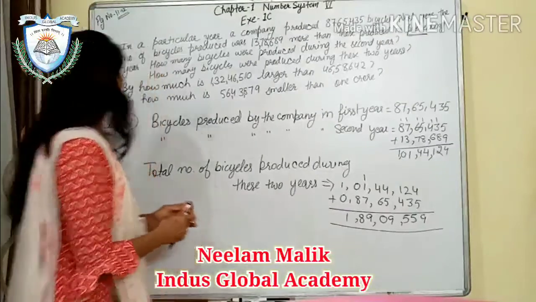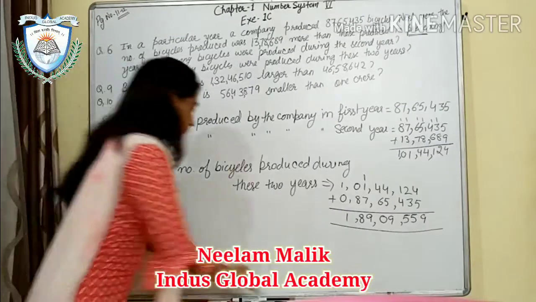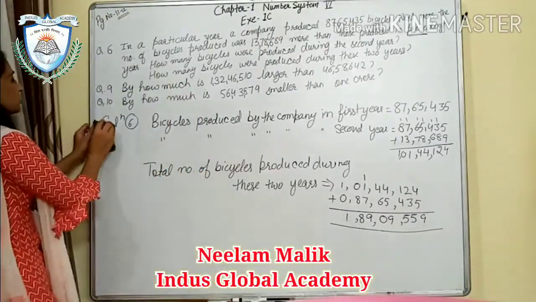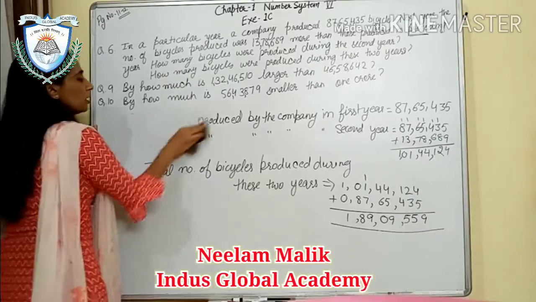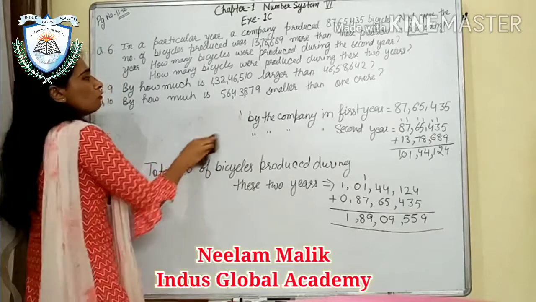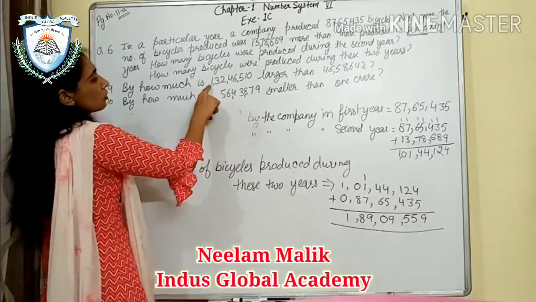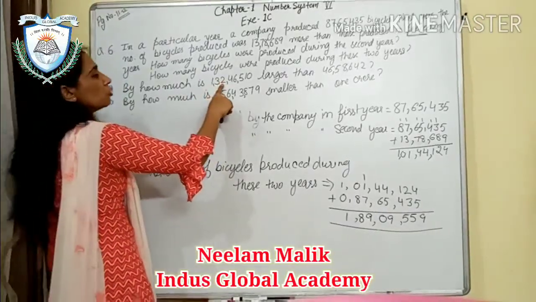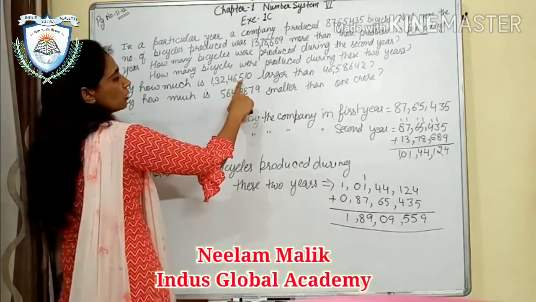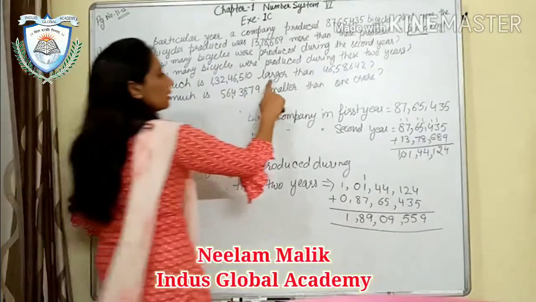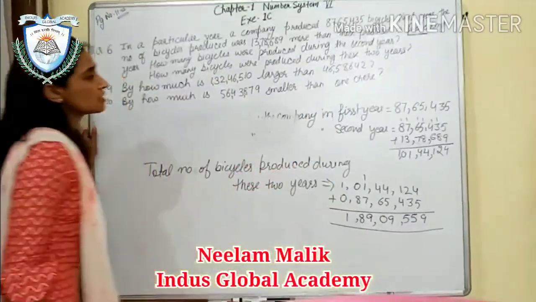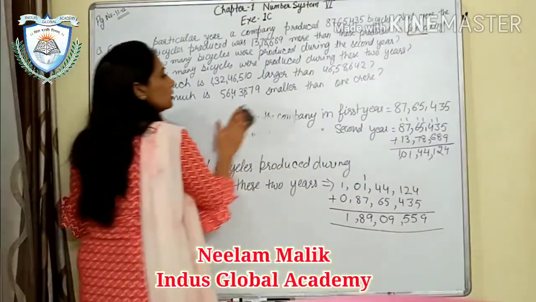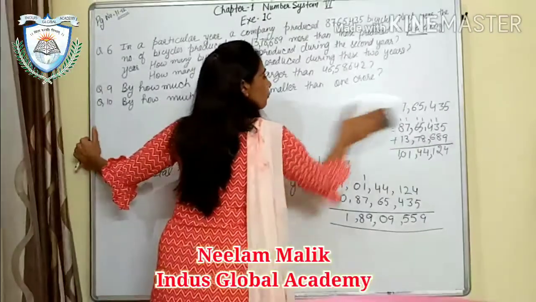Now we will do question number 9. In question number 9, the statement is: by how much is 1 crore 32 lakh 46,510 larger than 46 lakh 58,642?